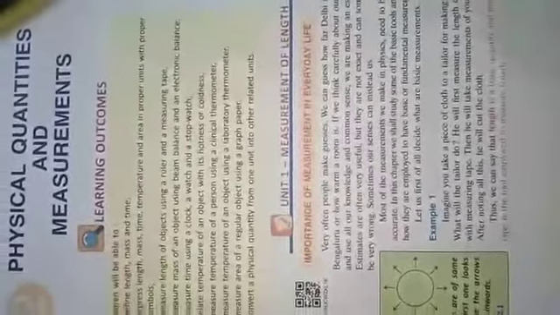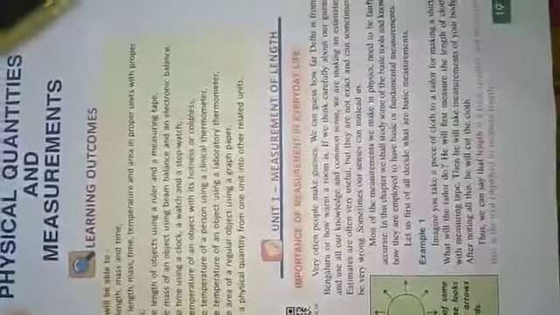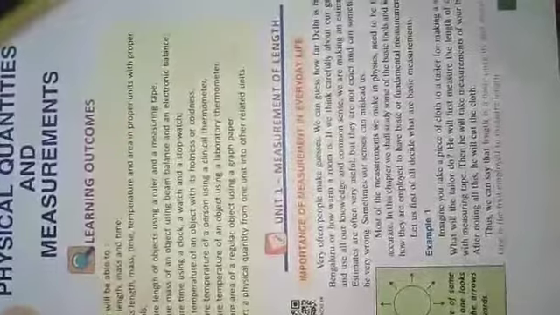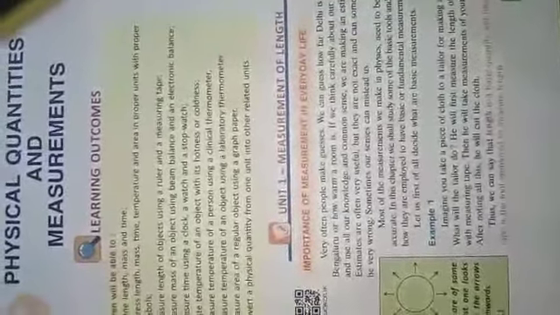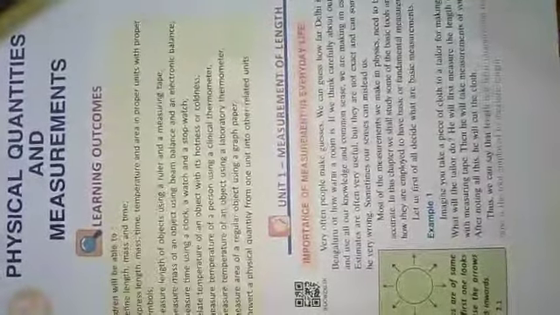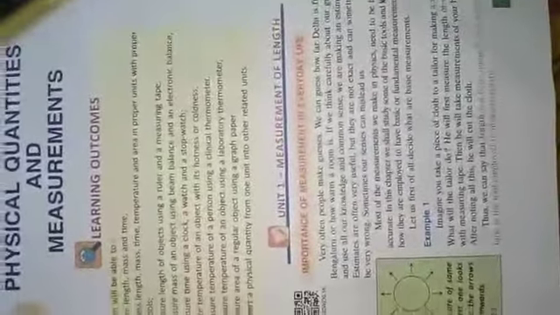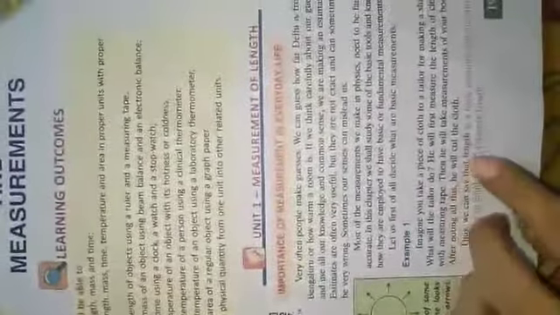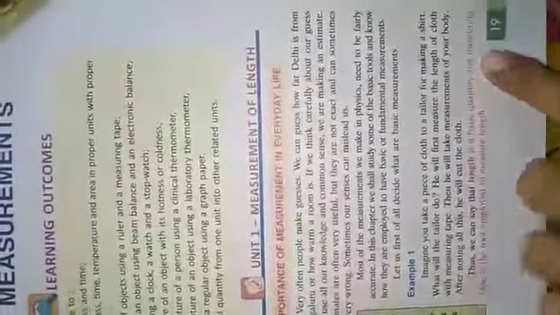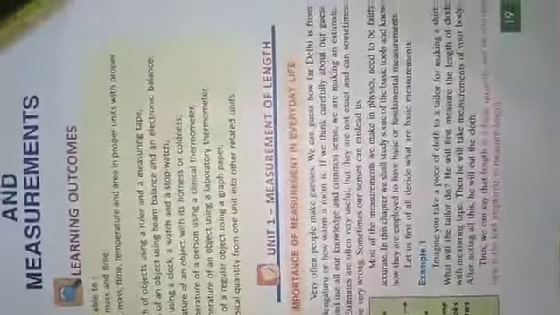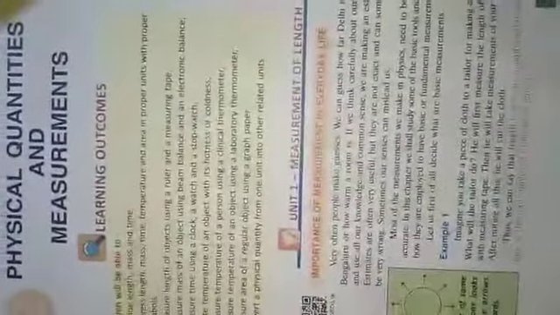Okay. So what is a physical quantity? Actually, physical quantities are the physical properties which can be quantified or measured. Example: mass, length, time, temperature. They can be measured, so they are physical quantities. Suppose it is given in your book that length is a basic quantity, that means it is a physical quantity, and we use a measuring tape to measure that distance, that means the length, accurately. So the measuring tape is the tool employed to measure length.